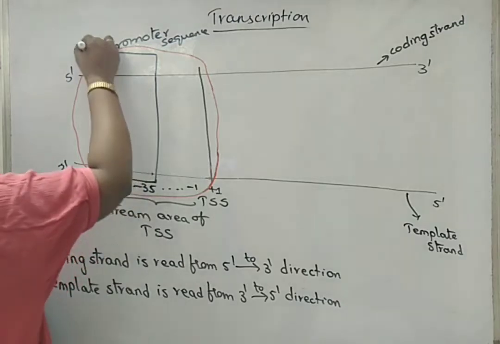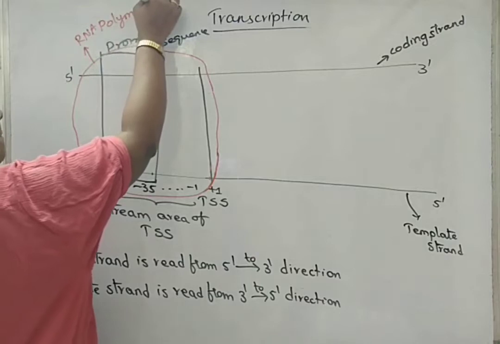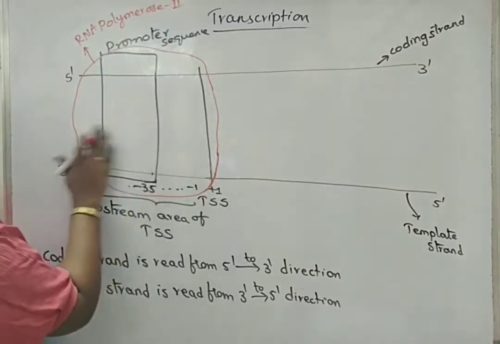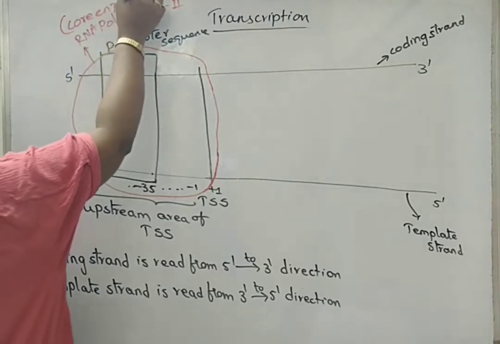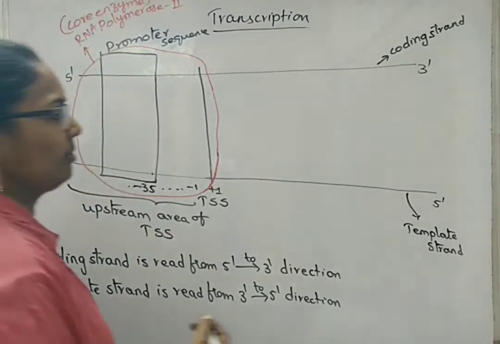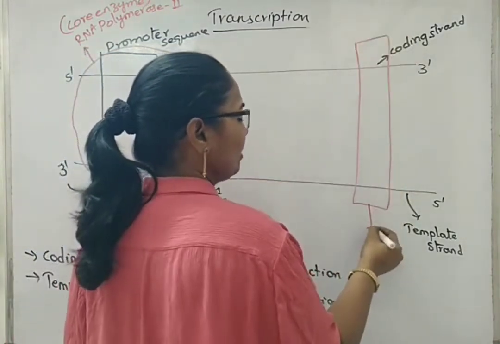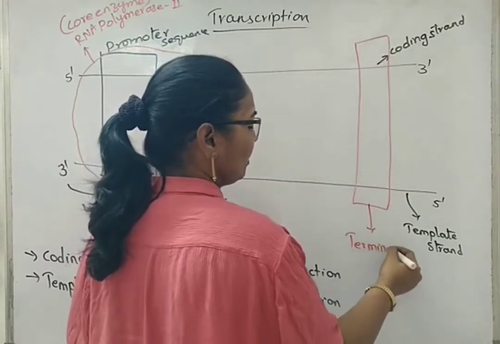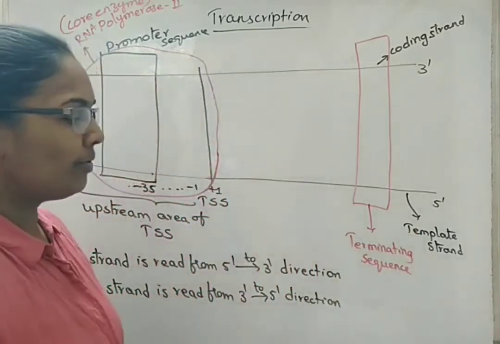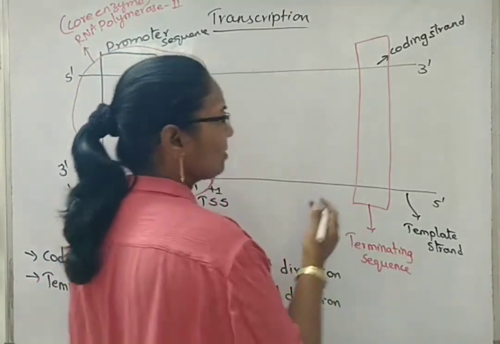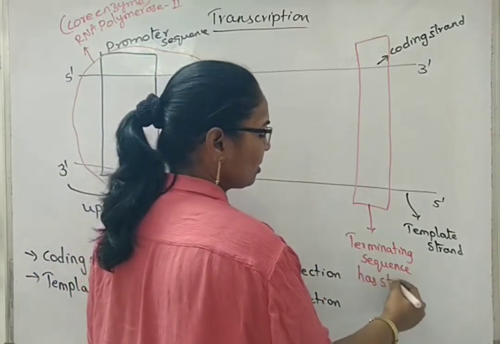Now, this is RNA polymerase 2. Here there is no sigma factor, so we can also give a term like core enzyme. Somewhere here, after some distance, will be the terminator sequence or terminating sequence. It is made up of approximately 20 nitrogen bases or nucleotides. Now, this terminator sequence has stop codons.